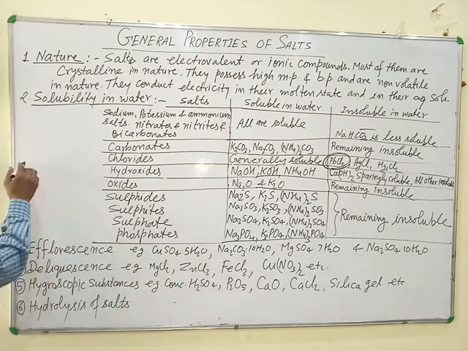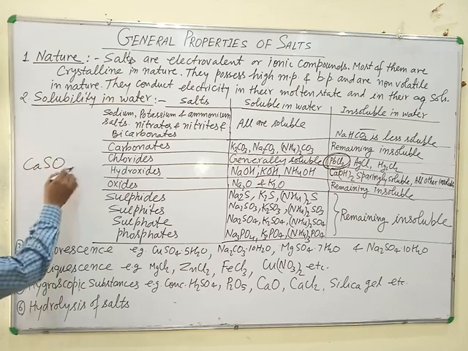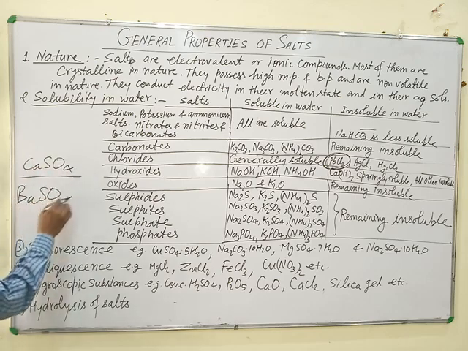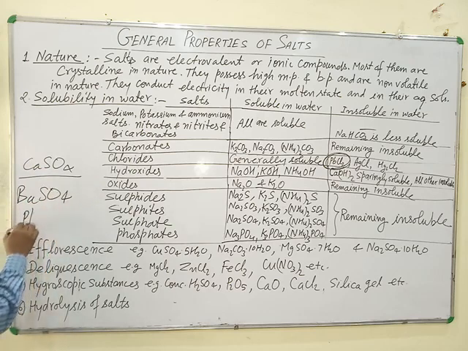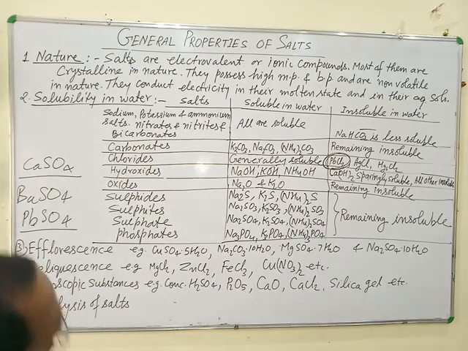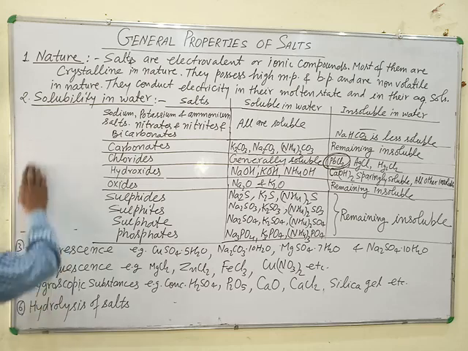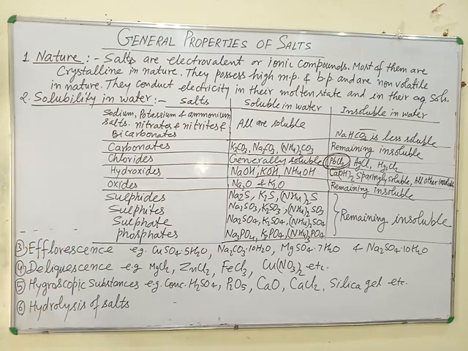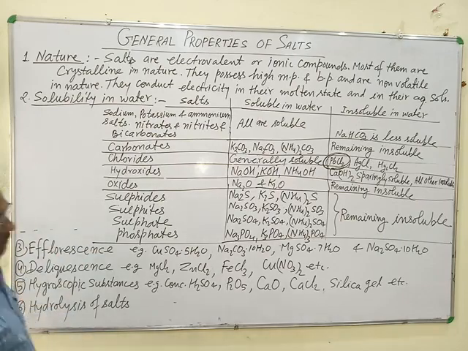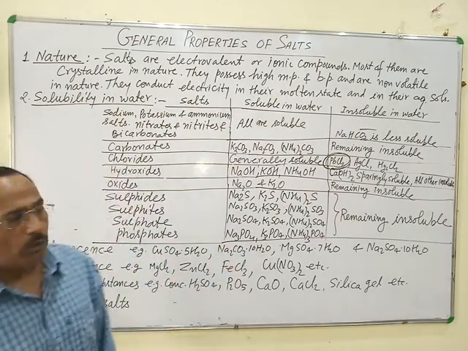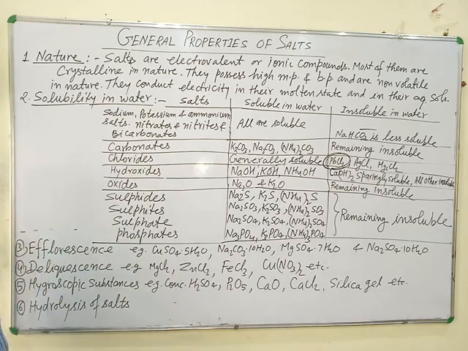Calcium sulfate CaSO4 is insoluble in water. BaSO4 is insoluble in water. PbSO4 is insoluble in water. Only sulfates of sodium, potassium and ammonium are soluble in water. Just like sulfates, phosphates of sodium, potassium and ammonium are soluble in water. The rest of the phosphates are insoluble in water.